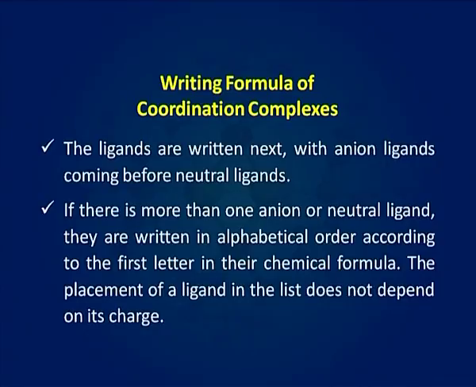The placement of a ligand in the list does not depend on its charge. Polydentate ligands are also listed alphabetically. In case of abbreviated ligands, the first letter of the abbreviation is used to determine the position of the ligand in the alphabetical order. The formula for the entire coordination entity, whether charged or not, is enclosed in square brackets.